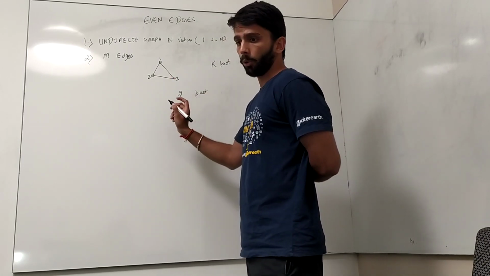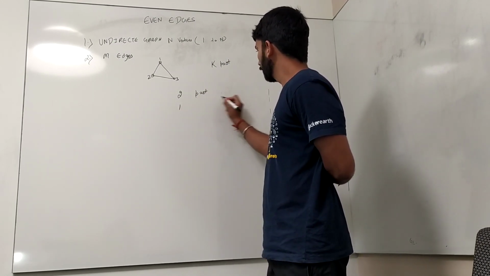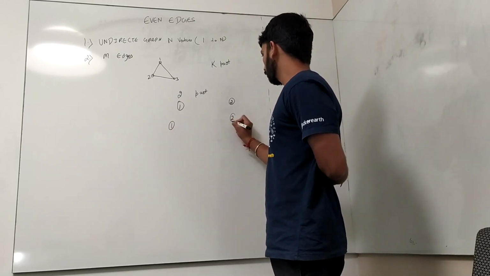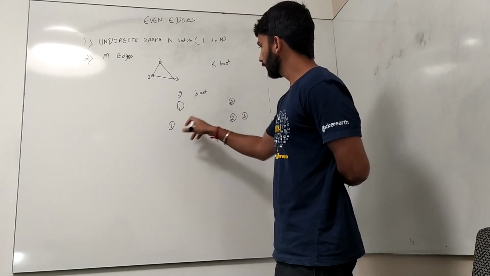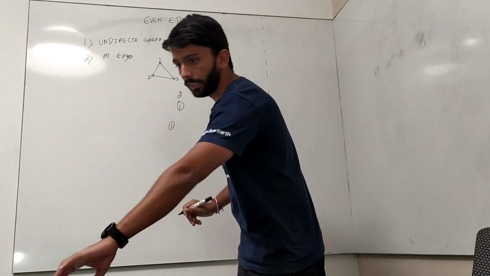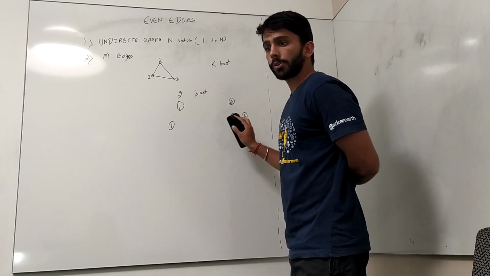Then each particular node only belongs to one set. Suppose these are the first part and these are the second part, right? So the first node belongs to this, and the second and third nodes belong to this, right? We can't say that if the first node belongs to this, then the first node also belongs to this. So let's state that each vertex belongs to exactly one set.